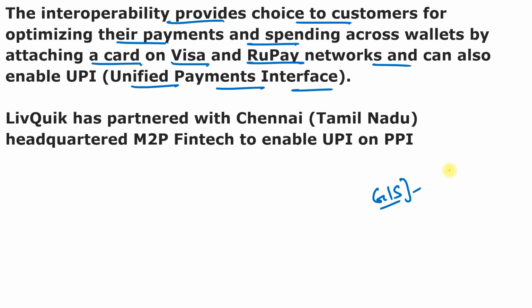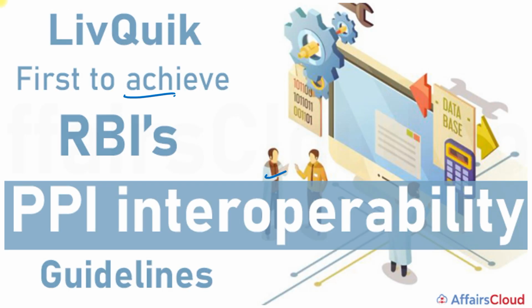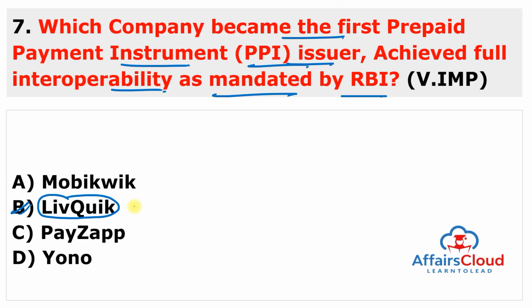So these are of two types. One is small PPIs, second is full KYC PPIs. And LiveQuick has partnered with Chennai, Tamil Nadu headquartered M2P Financial Technology to enable UPI on PPI. So you just have to remember the name of this company. This is LiveQuick, and it was founded in the year 2012. LiveQuick is an RBI authorized prepaid payment instrument issuer and full-fledged money changer. Its co-founder and CEO is Mohit Lalwani, and its headquarters is in Mumbai. So just remember the question the same as in the slide.